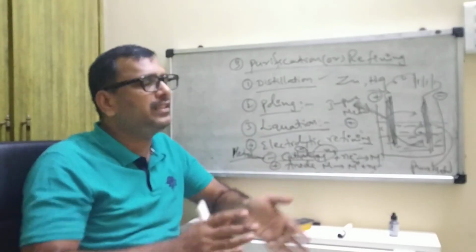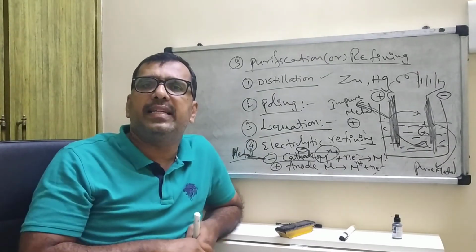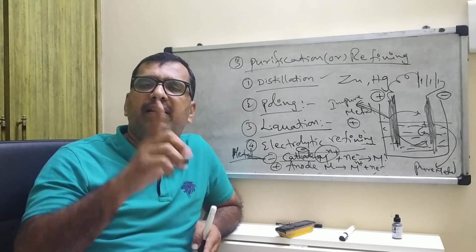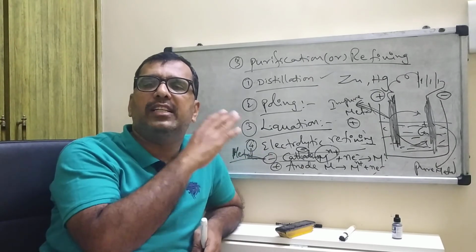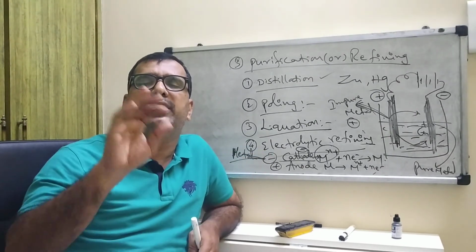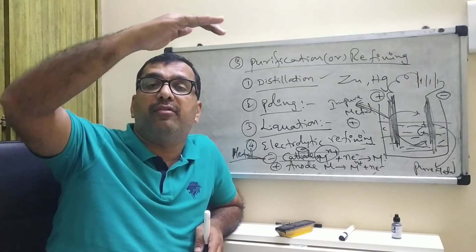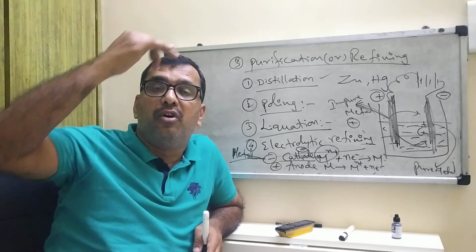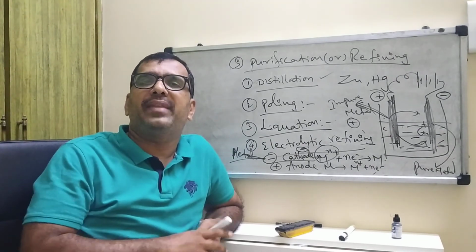So this is the last method. First method I explained, that is concentration or dressing. Second one is extraction of the metals, and third one is purification or refining. By using these three methods, this is very important for purification from impure ores to finally pure metals. Thank you very much.